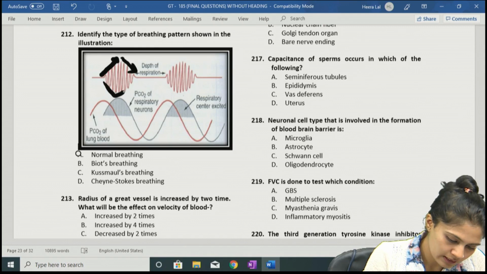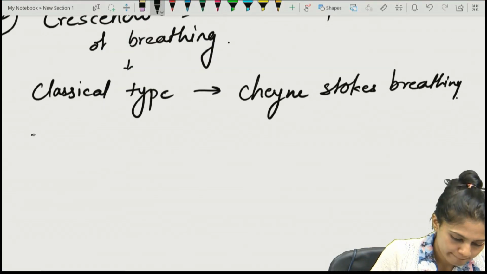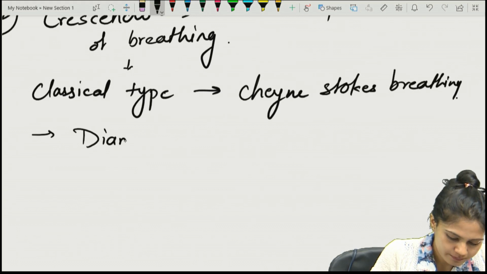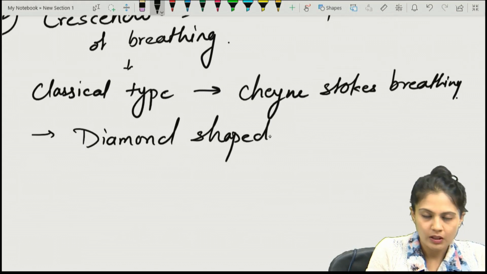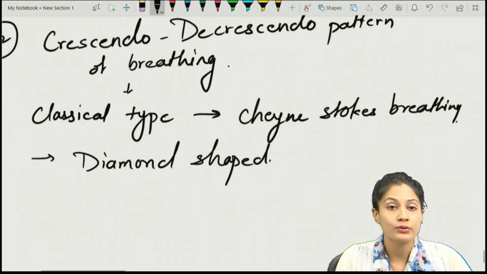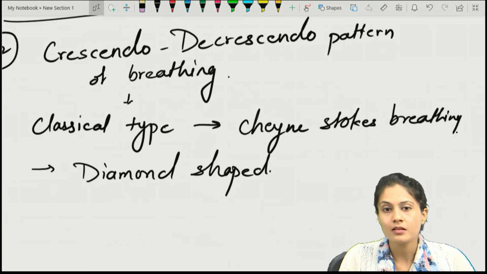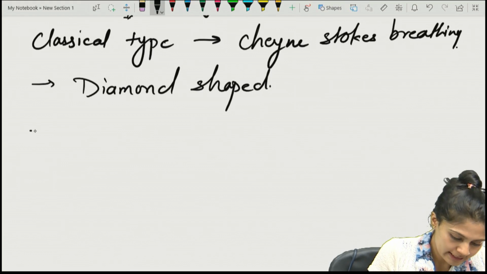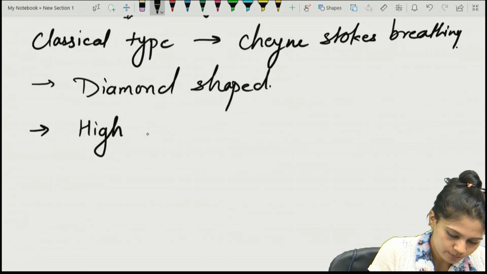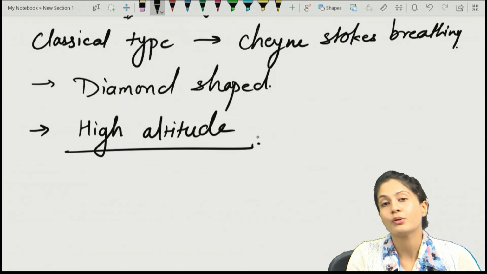The diamond shape pattern, or the crescendo-decrescendo pattern, is nothing but the classical Cheyne-Stokes breathing. It appears if a person goes to high altitude; this classical breathing will take place.